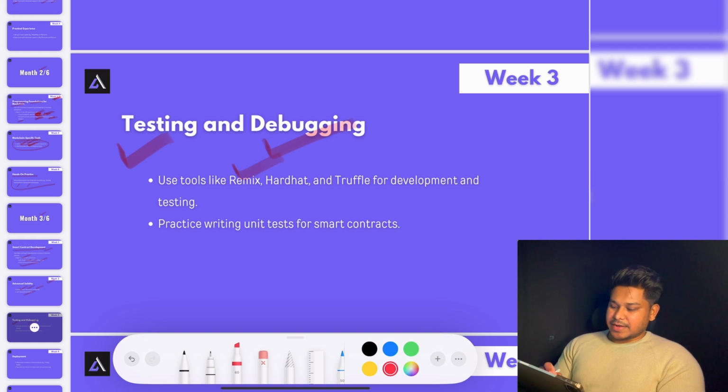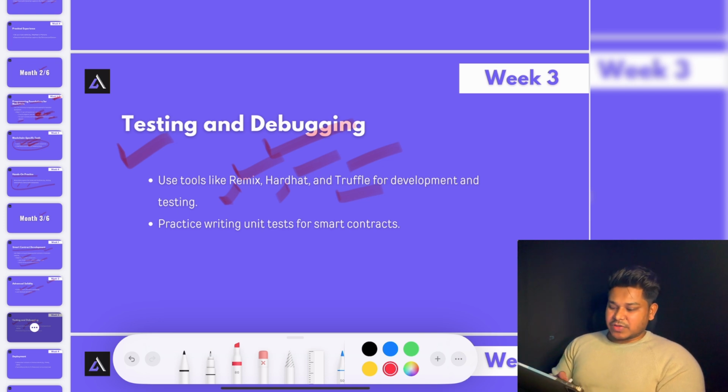How to use Remix IDE, Hardhat, and Truffle, what it is, how you can utilize this online IDE to test your smart contract in your browser, and what modules are provided. It will help you understand how test networks and local networks exactly work. Hardhat is very popular, which helps you write testing modules which you can include and test your contract in multiple ways. You can even fork it. It's exactly the same in Truffle. So these are the powerful tools which you have to utilize for testing and debugging your contract.